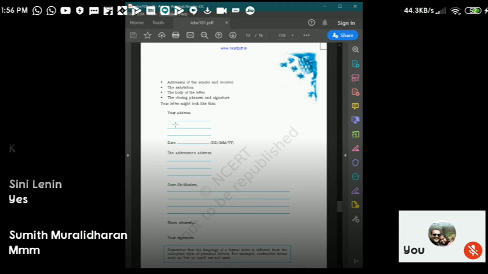Learn this format by heart, all of you, because this will be there for you till +2.